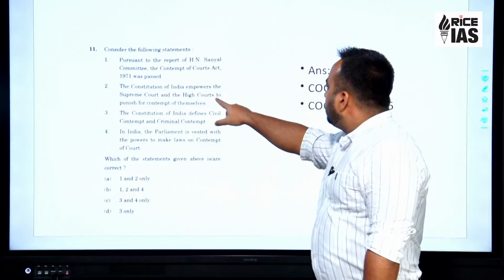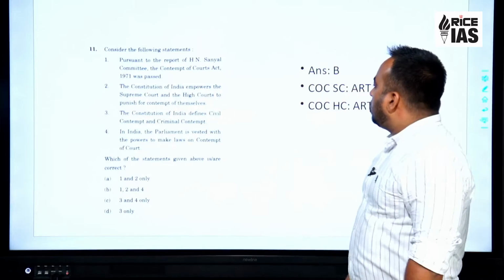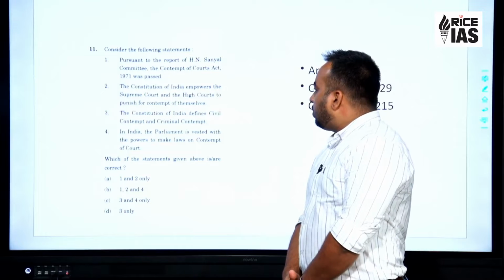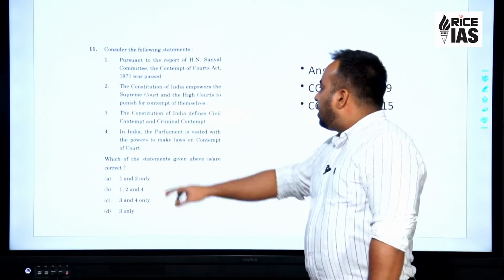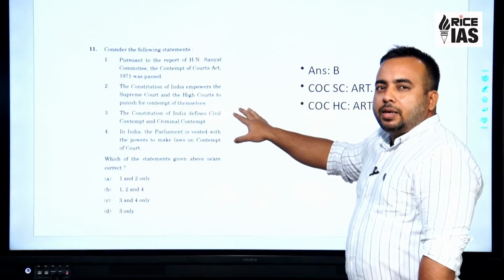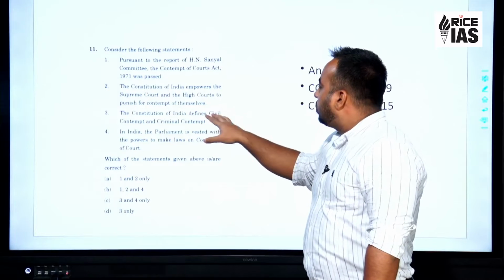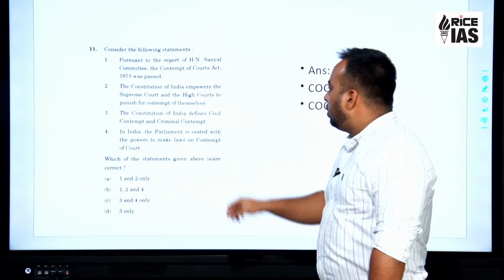So this one is right. The third statement, the Constitution of India defines civil contempt and criminal contempt. No, the Constitution of India does not define civil contempt and criminal contempt. In fact, this division has been given in the statute, the ordinary law, that is the Contempt of Courts Act 1971. So statement 3 is wrong.